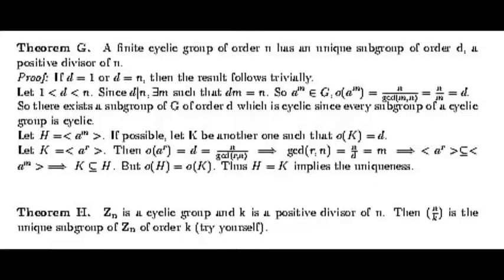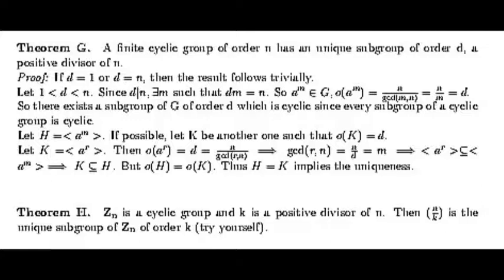That means the subgroup generated by a to the power r is a subset of the subgroup generated by a to the power m. That implies K is a subset of H, but the order of H is the same as the order of K. That means H is nothing but K. So this proves the uniqueness of the subgroup. So the result is proved.